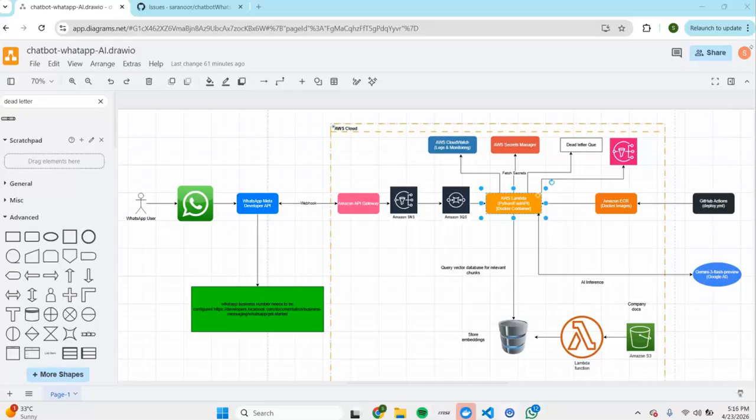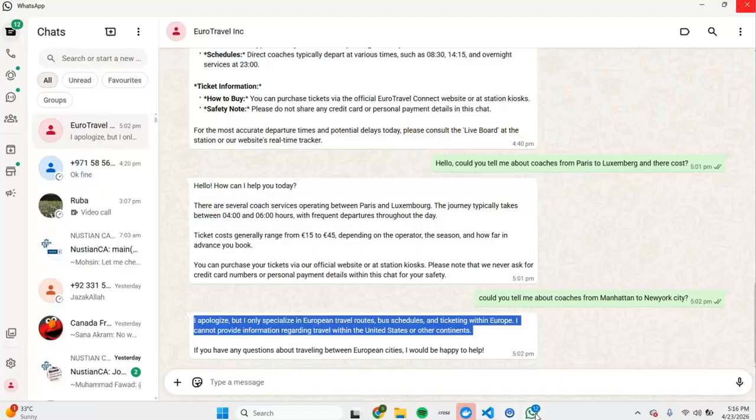This is how the architecture of the chatbot looks like. We have over here the WhatsApp Meta Developer API. We have the cloud resources, and here we have Google AI, which is used for AI inference. So let's have a small demo of how the chatbot works.